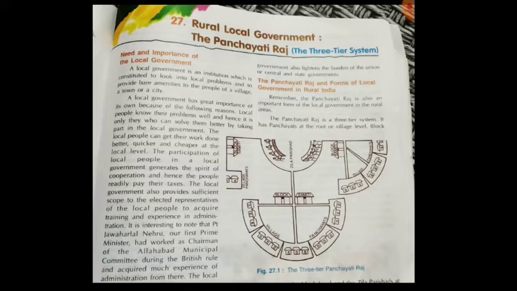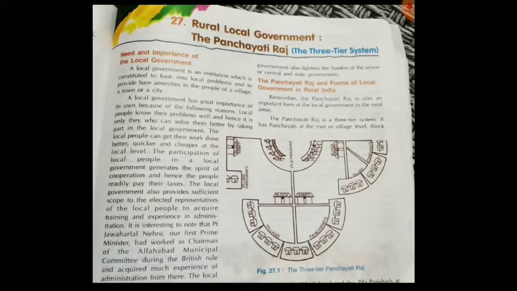The participation of local people in the local government generates the spirit of cooperation, and hence the people readily pay their taxes. The local government also provides sufficient scope to the elected representatives of local people to acquire training and experience in administration. It is interesting to note that Pandit Jawaharlal Nehru, our first Prime Minister, had worked as chairman of the Allahabad Municipal Committee during the British rule and acquired much experience of administration from there.